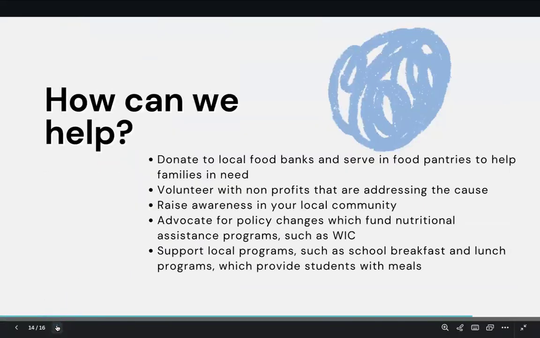How can we help? We can donate to local food banks and serve in local food pantries and shelters to help out families in need. We can volunteer with nonprofits in our local community that are addressing the cause. We can also raise awareness in our local community. We can advocate for policy changes which fund nutritional assistance programs such as WIC. We can support local programs such as the school breakfast and lunch programs, which provide students with meals.